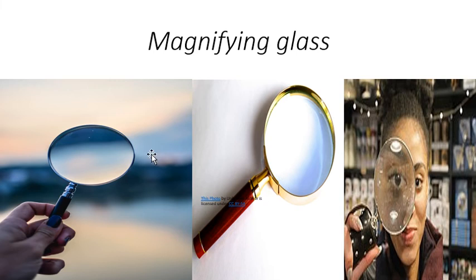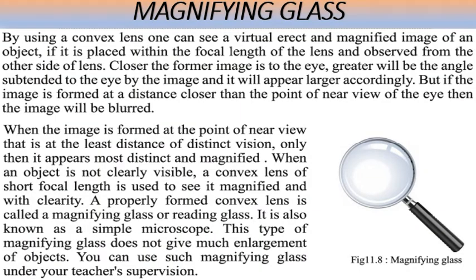Now let's read about magnifying glass. So by using a convex lens, one can see a virtual erect and magnified image of an object if it is placed within the focal length of the lens and observed from the other side. That means in the focal length of the lens, if we keep any object, then from the other side a magnified image can be seen. Closer the image is to the eye, greater will be the angle subtended to the eye by the image, and it will appear larger accordingly.